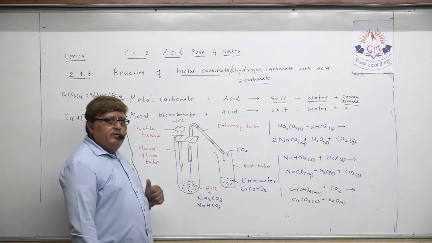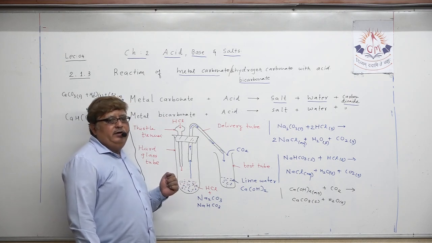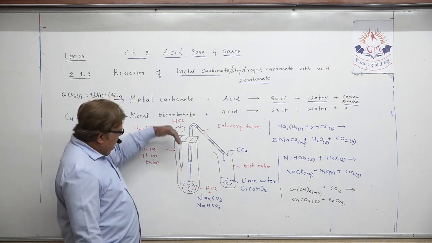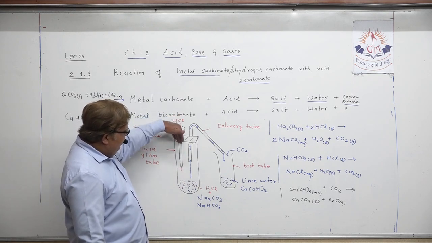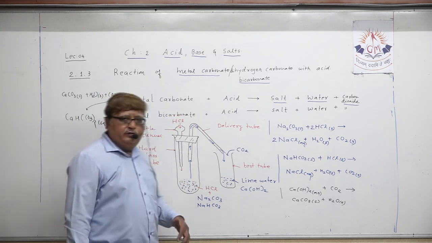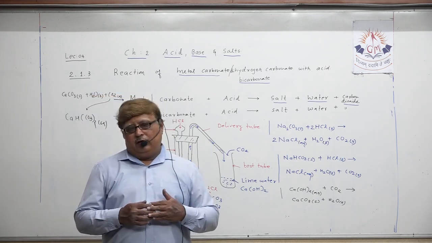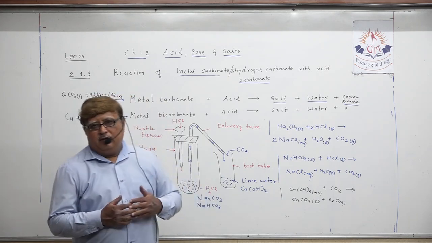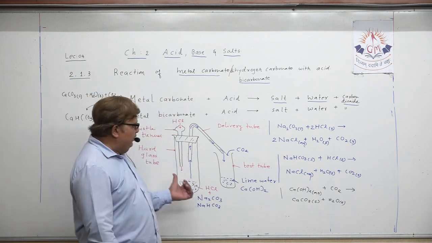Hydrochloric acid which is poured through the thistle funnel, and then you will say that after pouring hydrochloric acid through the thistle funnel, you have to observe which type of